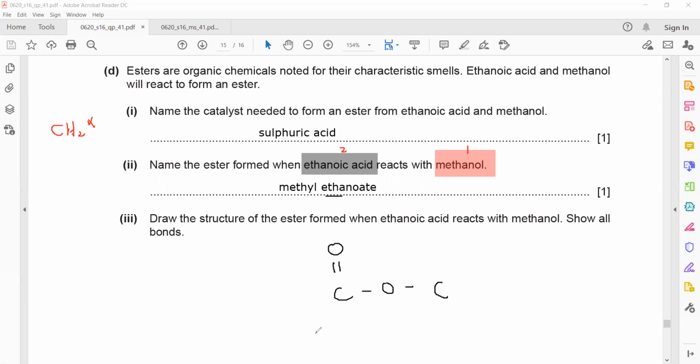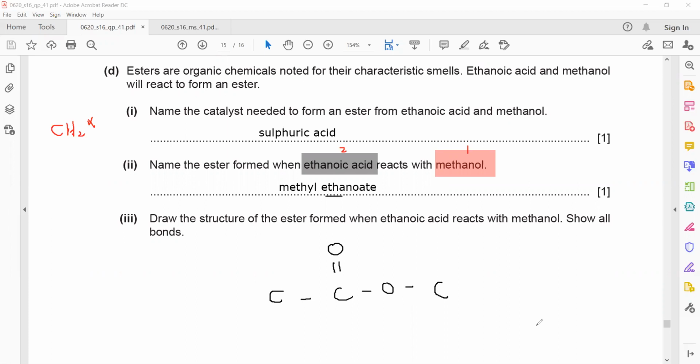And now to draw hydrogens, you just have to draw the hydrogen. This carbon having one bond, so how many hydrogens will be there? So this will have 3. And we have to show all the bonds, so we draw a single bond with each hydrogen.